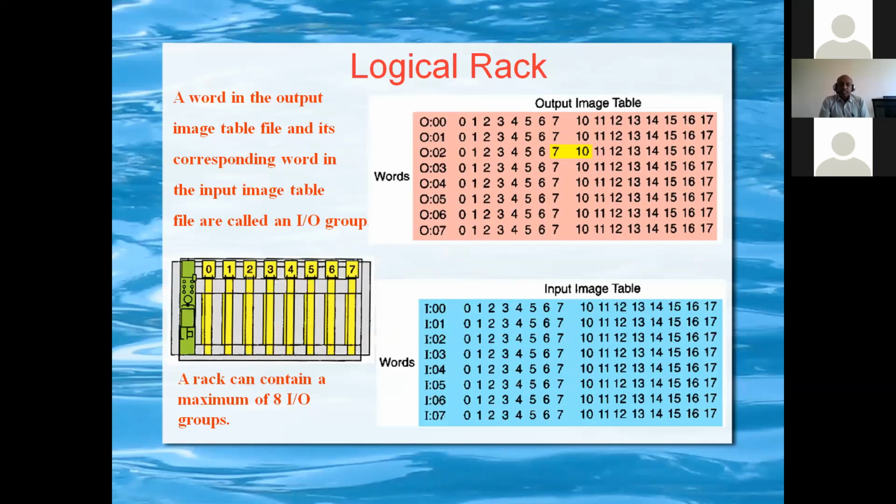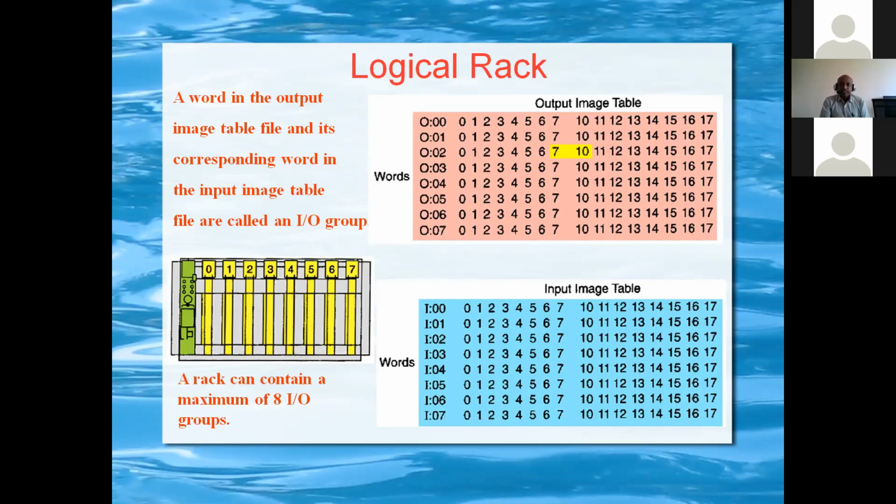In the logical rack, there will be an input image table and an output image table. Every word, every bit will be written according to the input.